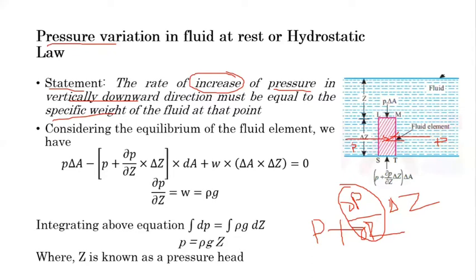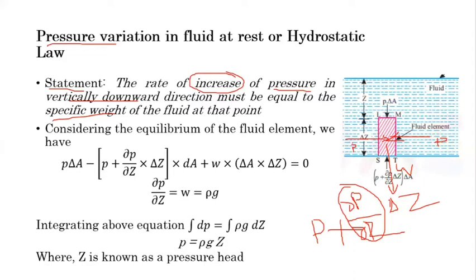One force is the pressure force on the top surface, another is the pressure force on the bottom surface, and the pressure force is P into area, that is, intensity of pressure multiplied by area. Another force, which is always present, is the weight force or the gravitational force, which is always present for any substance that contains some mass.